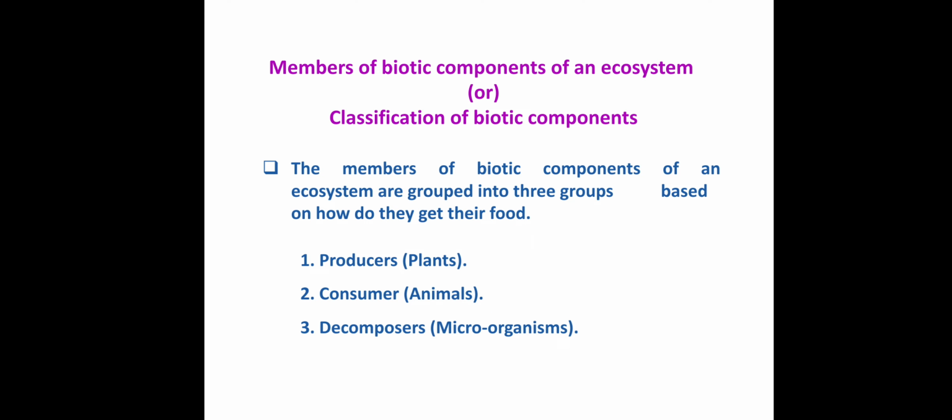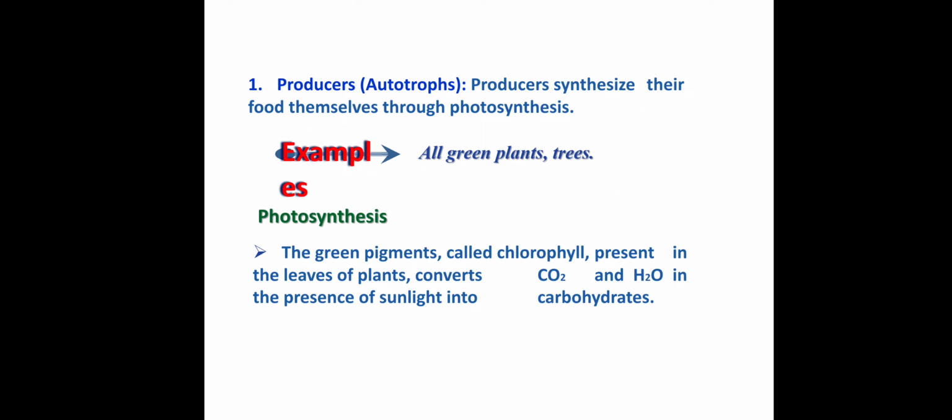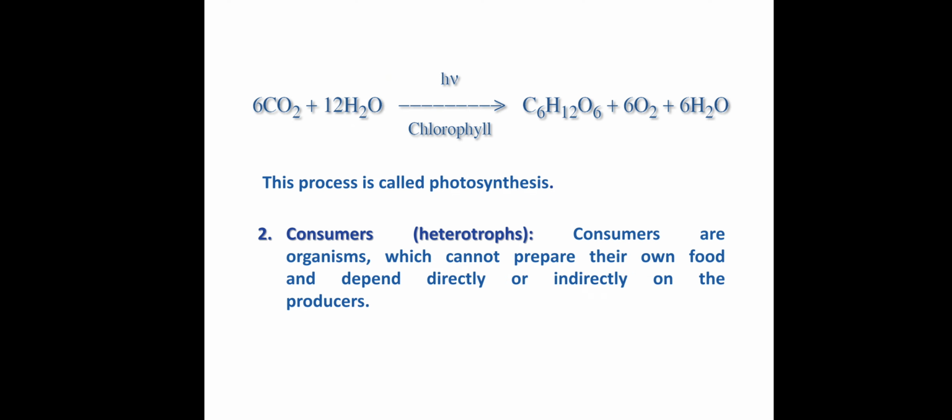First, producers can prepare their own food through photosynthesis reactions. Examples: all green plants, trees. In photosynthesis, carbon dioxide and water in the presence of sunlight are converted into carbohydrates. Carbon dioxide CO2 plus water H2O is converted into carbohydrate C6H12O6. This process is called photosynthesis. Producers prepare their own food through photosynthesis, for example all green plants.